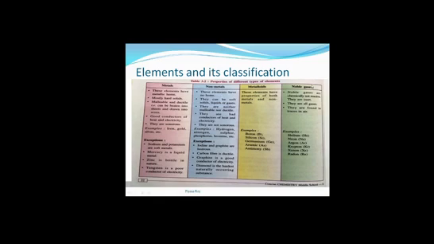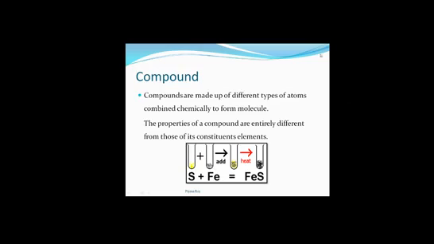Next, come to noble gases. Noble gases are chemically inert, non-reactive, so that's why these are also called inert gases. They are all gases and they are found in traces in air, in a very small percentage. Examples of noble gases are helium, neon, argon, krypton, xenon, radon. You know this already. So let's come to the next slide.